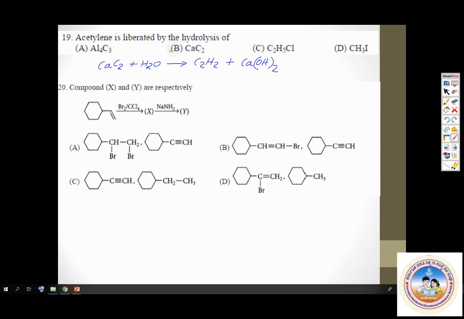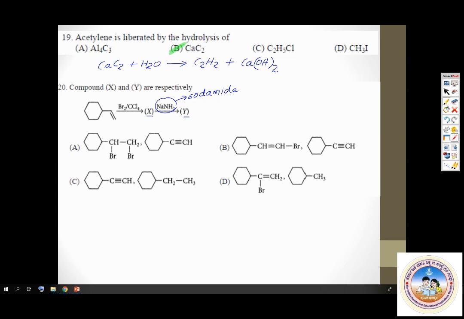Okay. Then question number 20. Compound X and Y respectively are. Here you can see a reaction in which a reactant reacts with bromine in CCl4 to give compound X, which in turn reacts with sodamide. This is called sodamide. It's a very powerful base. I told this to you last class. That gives you compound Y. You have to identify which is compound X here, which is compound Y. So let's try to figure it out.